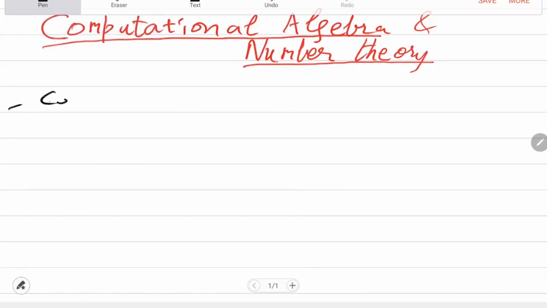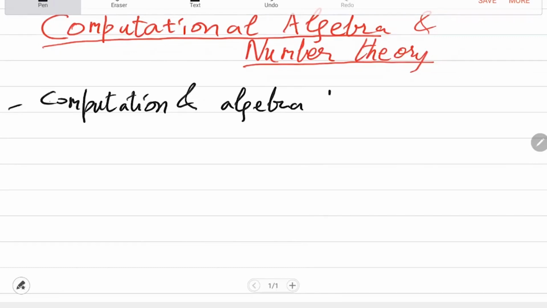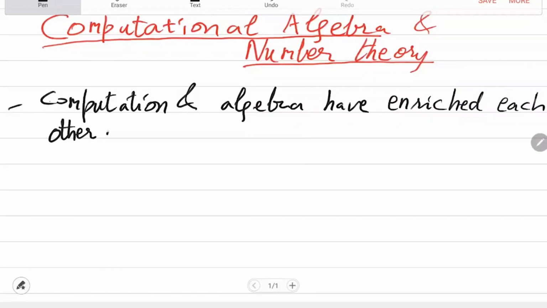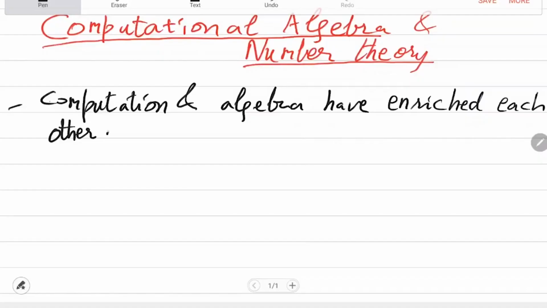So historically, computation and algebra have enriched each other. So what I mean by this is that there are computational problems which are solved by algebraic methods, and while you solve these, also new algebra gets created. Okay, so algebra is applied in computation, but also computation enriches algebra, pure algebraic and pure number theoretic methods.